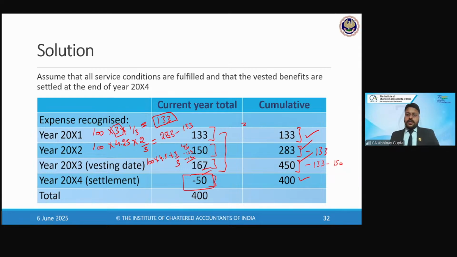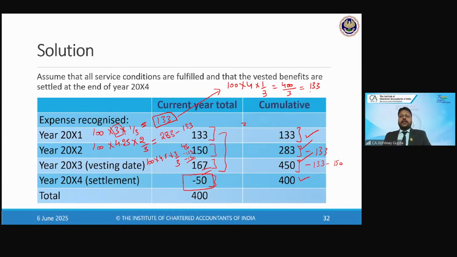Now, because at the end of the year when I am preparing my financial statements, and because this is cash settled, I will reinstate my liability at the end of year 1 as well. So what I will do at 31st March or 31st December, as the case may be, is recalculate the revalued amount. 100 into 4 into 1 by 3, right? How much does this come to? 400 divided by 3, right? So this comes to 133.